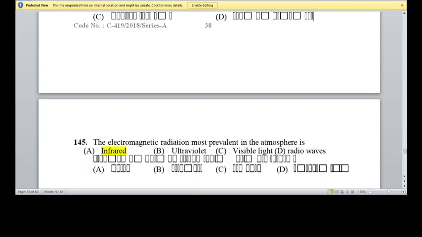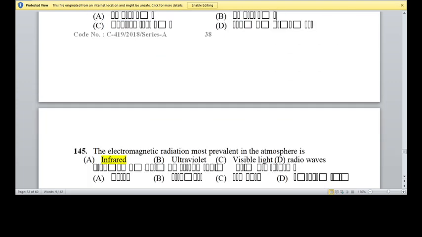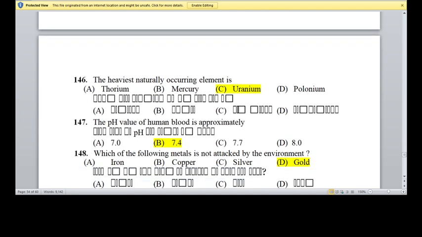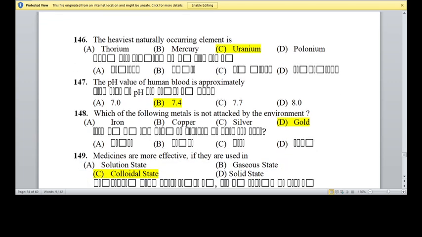Question 145. The electromagnetic radiation most prevalent in the atmosphere is option A, infrared. That is the right answer. Question 146. Heaviest naturally occurring element is uranium. Option C is the right answer. Question 147. The pH value of human blood is approximately 7.4. Option B is the right answer. Question 148. Which of following metal is not attacked by environment? Option D is the right answer, gold.